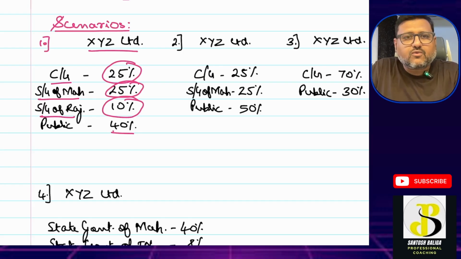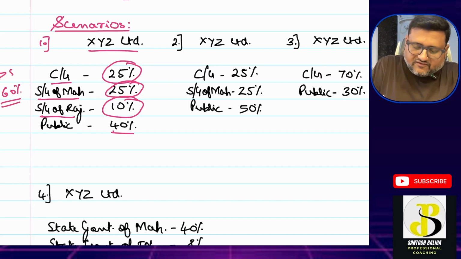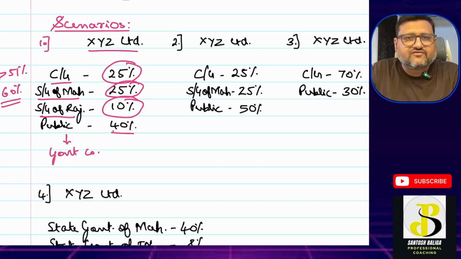Hence, what we would require is that we would have to get into the shareholding pattern of the company, and in this shareholding pattern, if the government or a combination of governments are holding at least 51% of the total paid up share capital, then in that case we will call it a government company. And in the first scenario, central government, state of Maharashtra, state government of Rajasthan are holding 60%, and hence it is more than 51%, and hence it is a government company. Okay, the first scenario is clear.